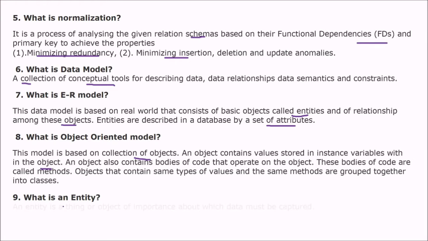What is an entity? An entity is a thing or an object of importance about which data must be captured. So it is the thing about which the data is to be captured, and it signifies some real life importance. It is a thing or object. These two are very important. You have to speak about this also.